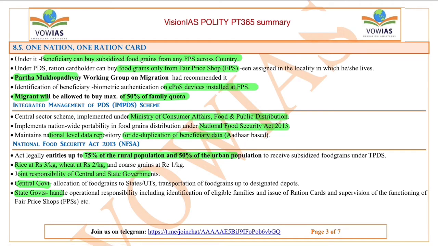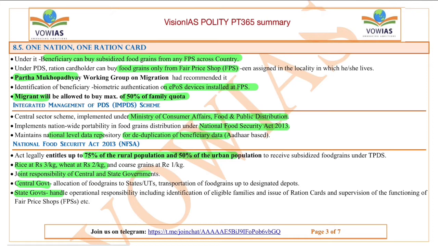Next one is the National Food Security Act of 2013. This Act was passed in 2013 and legally entitles up to 75% of the rural population and 50% of the urban population to receive subsidized food grains. This is to ensure nutrition for all people, so that people don't die because of lack of food.